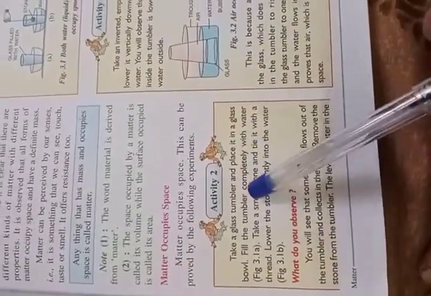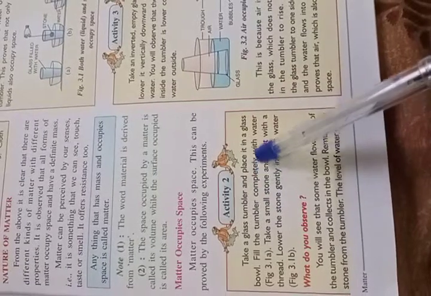In the first activity, take a glass tumbler and place it in a glass bowl. Fill the tumbler completely with water, right up to the edge. Then take a small stone and tie it with a thread.